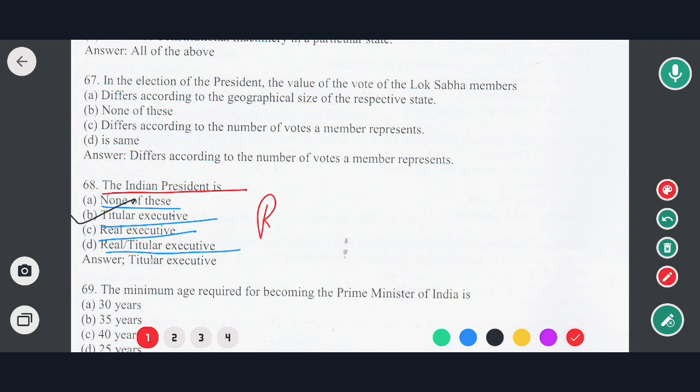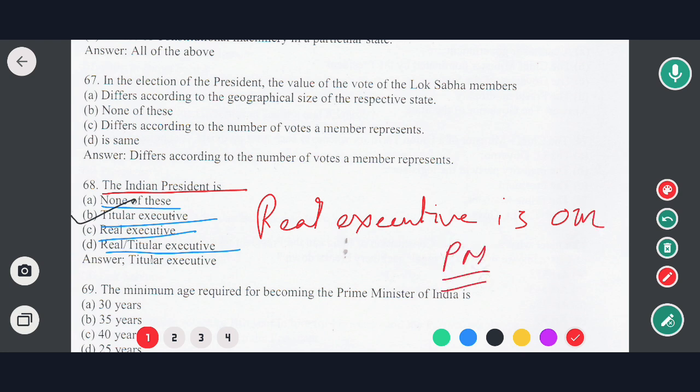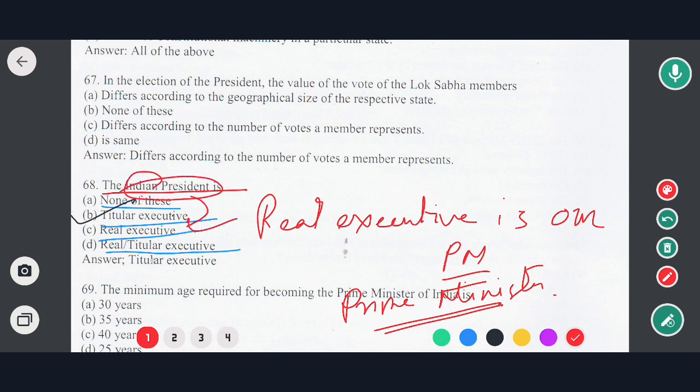The real executive is our PM, that is Prime Minister. So Prime Minister is the real executive, and the Indian president is the titular executive, as per the provision of the Indian Constitution. So in this case, option B would be the correct answer.